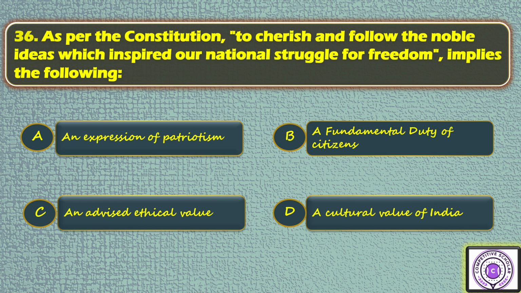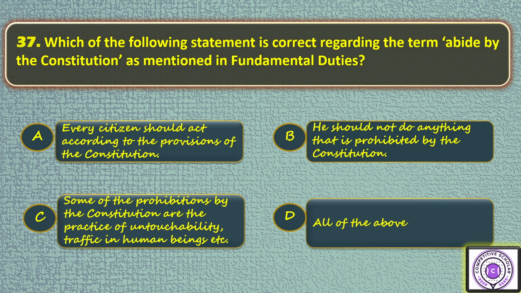Next, question number 36. As per the Constitution, to cherish and follow the noble ideas which inspired our national struggle for freedom implies the following: A. An expression of patriotism, option B. A fundamental duty of citizens, option C. An advised ethical value, option D. A cultural value of India. So the answer is B. Next, question number 37.